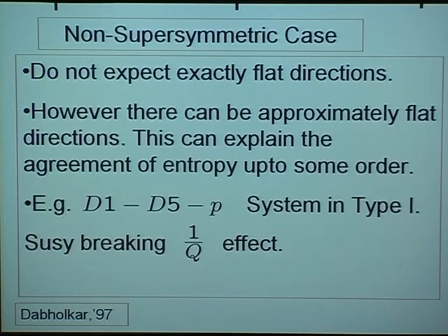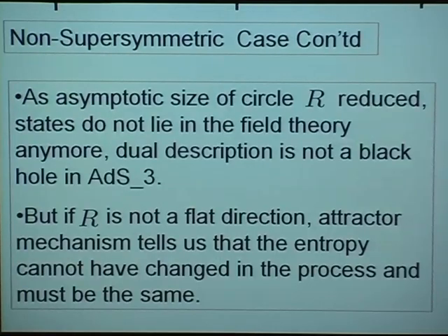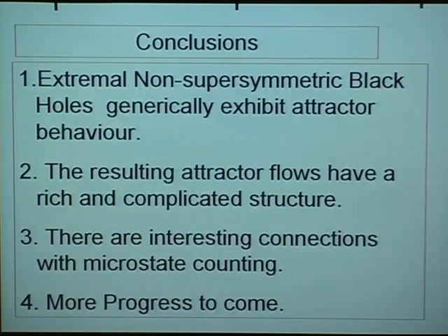But then you can make the size of the circle small, and the states no longer lie in the field theory and can no longer be described by the Cardy limit of the conformal field theory in particular. However, the black hole geometry continues to show attractor behavior, and so you know that the entropy of the resulting state, even when the radius is small, must agree with what you found before. So this is a way in which directions which are not flat can also help you.